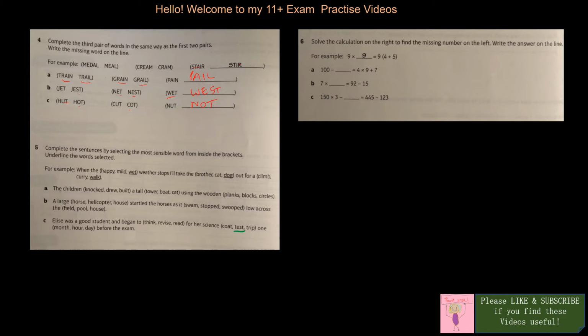Okay, number 5. Complete the sentences by selecting the most sensible word from inside the brackets. Underline the word selected. The children built a tall tower using a wooden plank. It has to be a tower, it's tall, not planks, how silly of me, blocks, wooden blocks. Then a large helicopter startled the horses as it swooped low across the field.